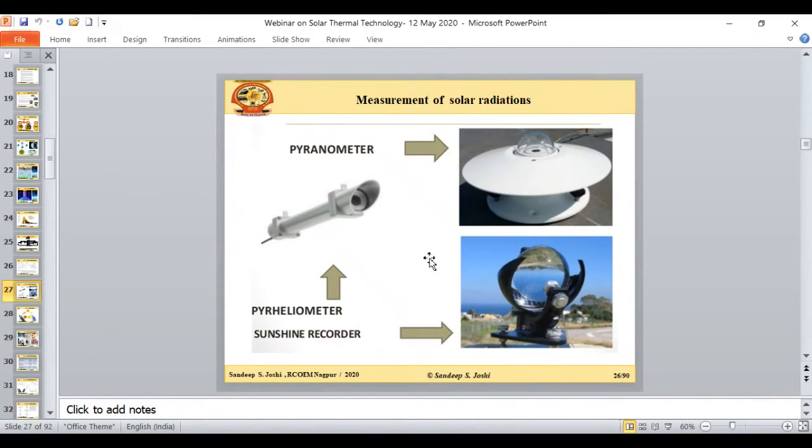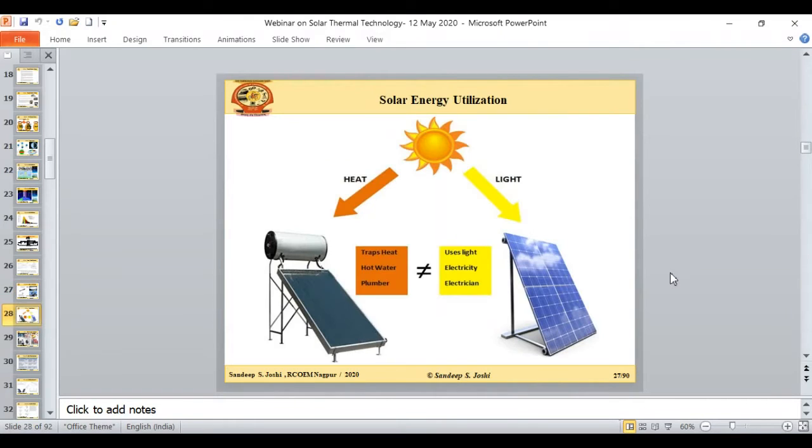Along with these components, there is one additional component that we call the wind velocity anemometer and the wind vanes, which will decide what the wind velocity and the wind direction are at the location. And all these components are there in typical weather stations.